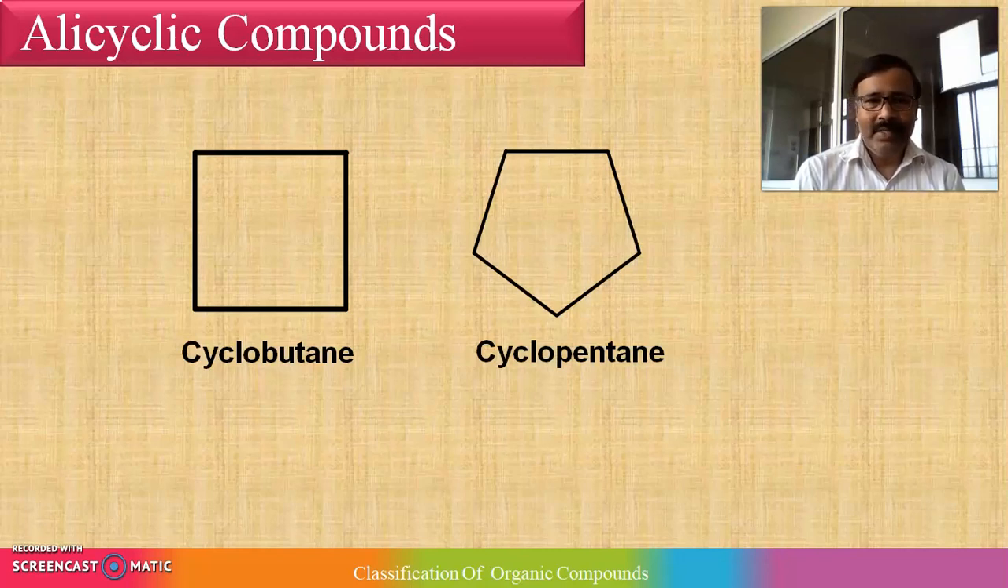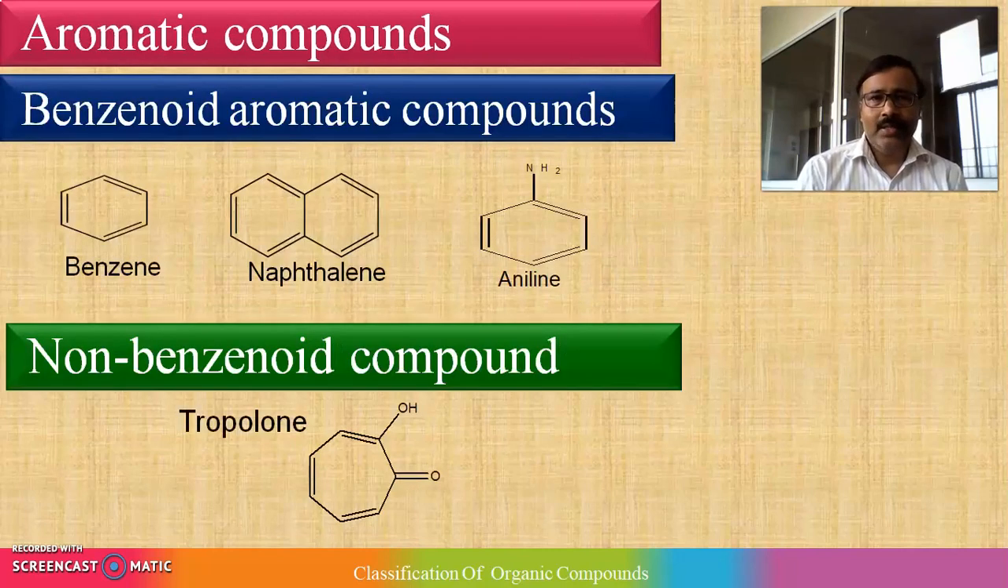Now pentane. Why pentane? Because it contains 5 carbon atoms. So it becomes pentane. Why cyclopentane? Because their ends are closed, it becomes cyclic. That's why it is cyclopentane. I hope now you are understanding the meaning of alicyclic compounds. Ali represents aliphatic, cyclic means their ends are closed. Right. Now next, that is aromatic compounds.